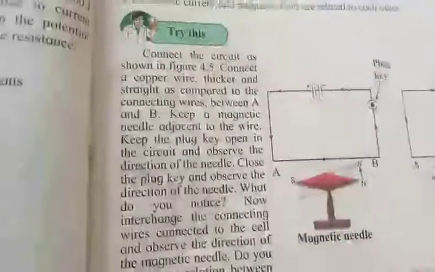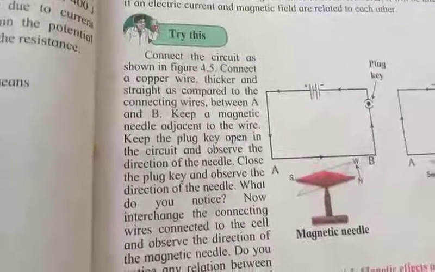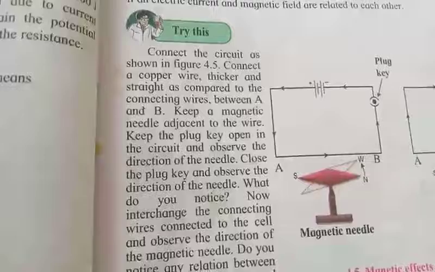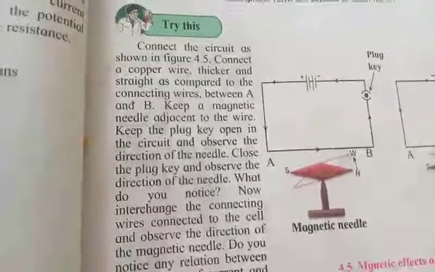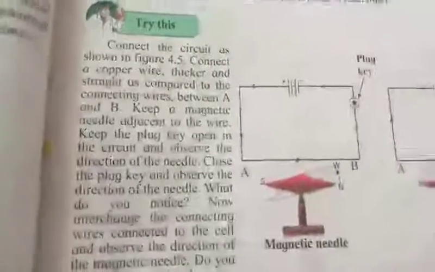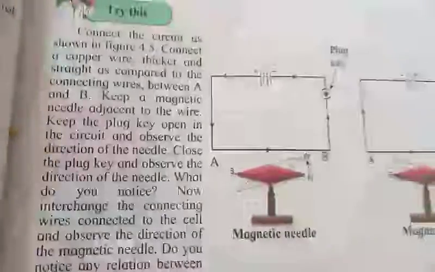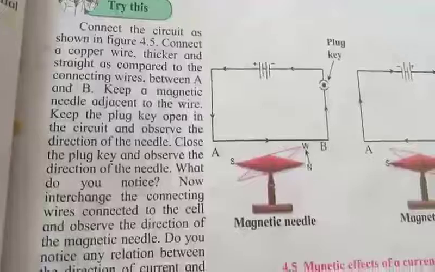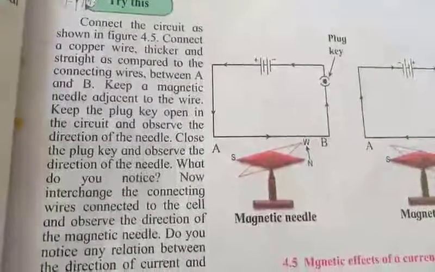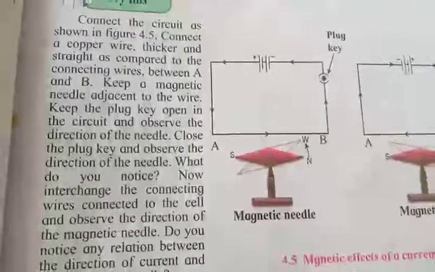Connect the circuit as shown in the figure. Connect a copper wire, thicker and straighter as compared to the connecting wires, between A and B. Keep a magnetic needle adjacent to the wire. Keep the plug key open in the circuit and observe the direction of the needle. Close the plug key and observe the direction of the needle.